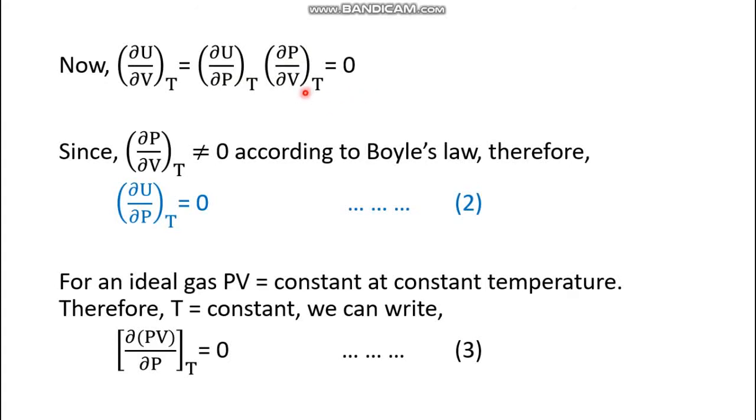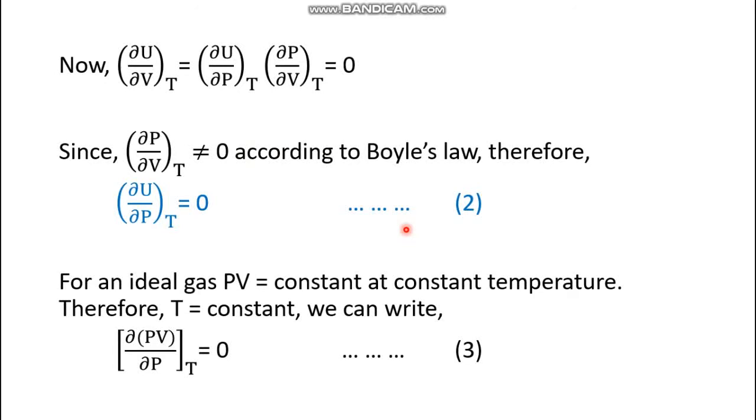They are inversely dependent on each other. That means P varies as 1 by V or V varies as 1 by P. So they have an inverse proportional relationship. That is why del P del V at constant T cannot be 0 according to Boyle's law. That means del U del P at constant T is equal to 0. This is the second form of Joule's law.